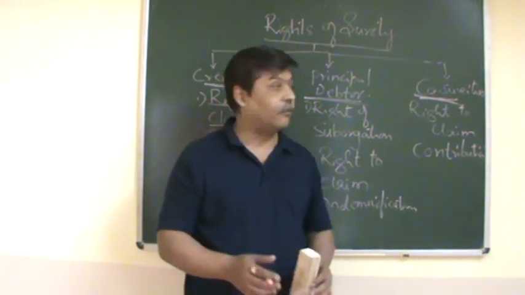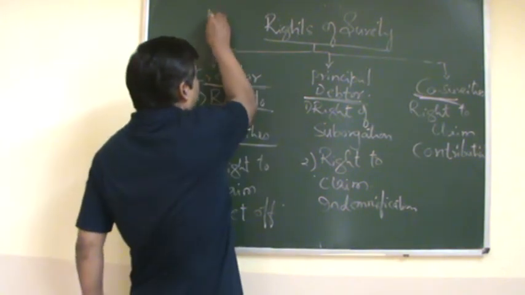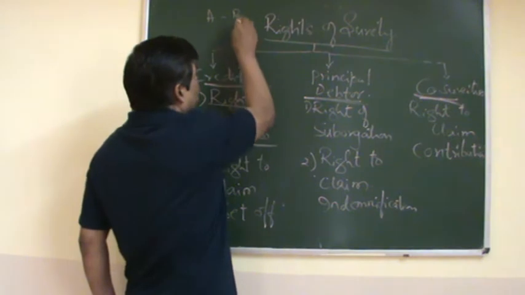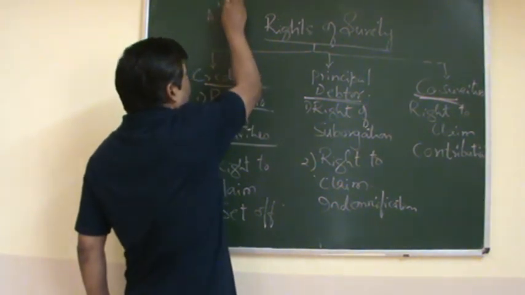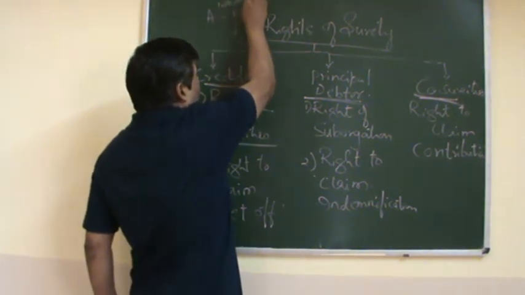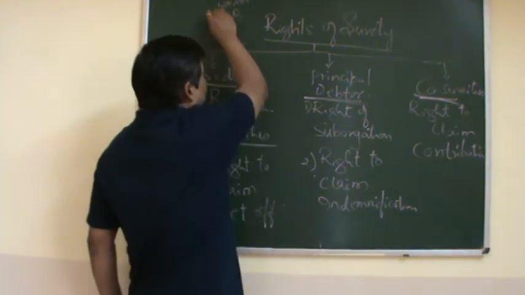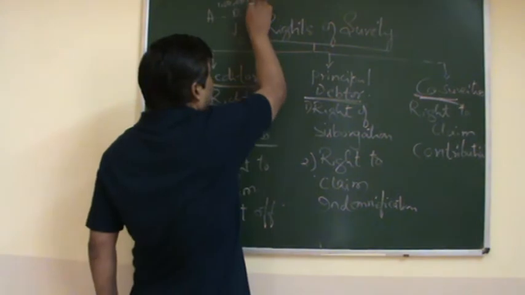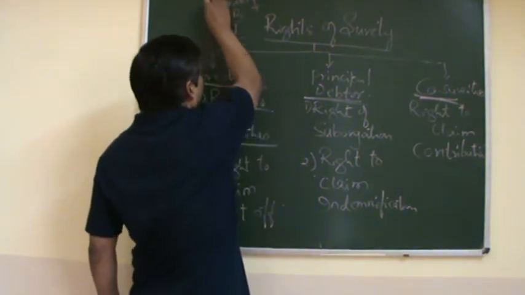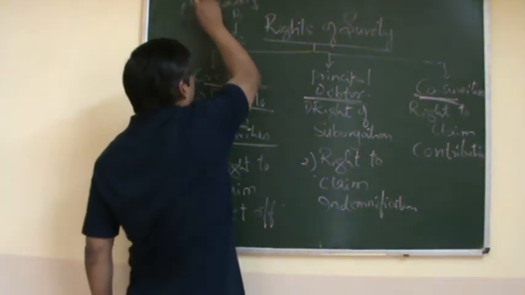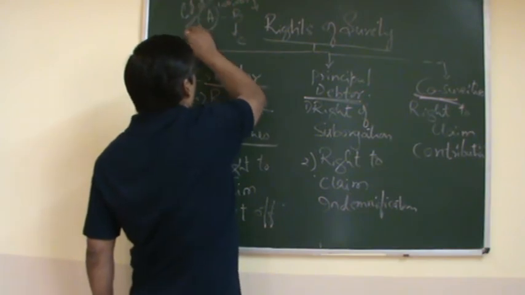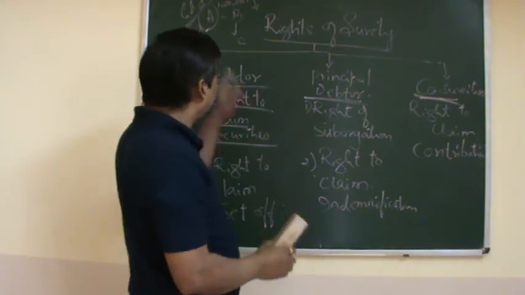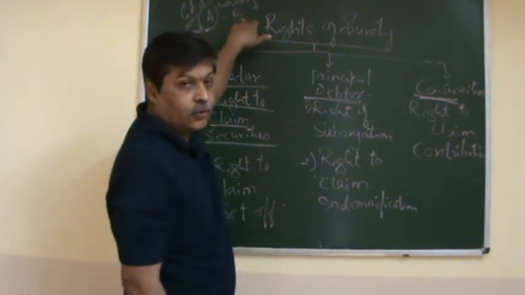For example, A has taken a debt from B and C is the surety. The debt is of 1 lakh, for which C has assured the creditor. In addition, A has given gold ornaments worth 25,000 to B as security.